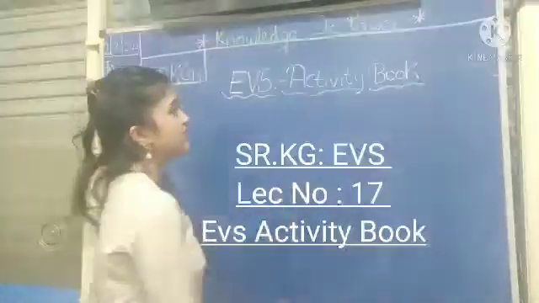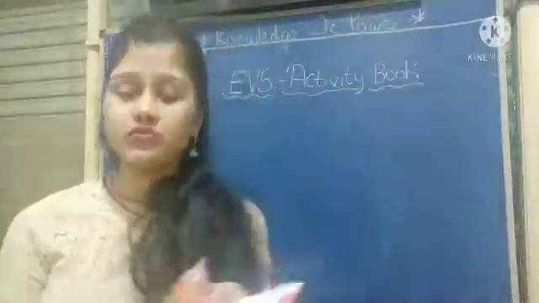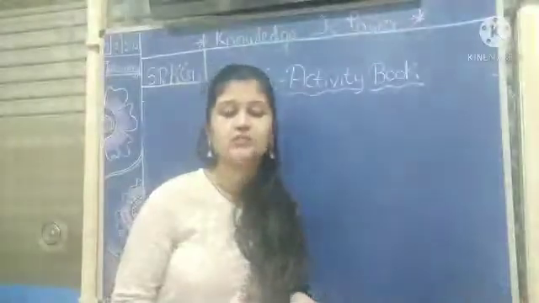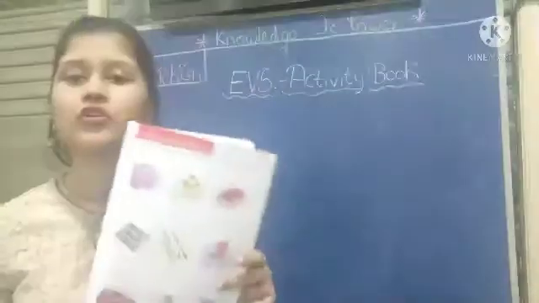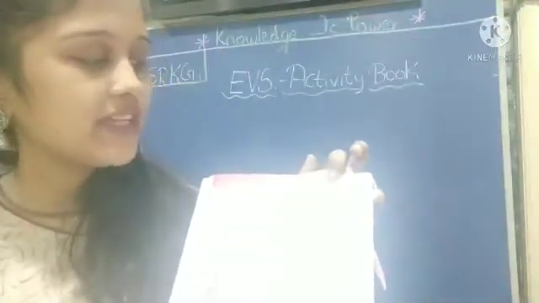So today we will do our EVS activity book. Okay. So take out your EVS activity book, page number 90. You have to open your page number 90. Okay. So what is given over here? Color the circle below the things you carry to school.